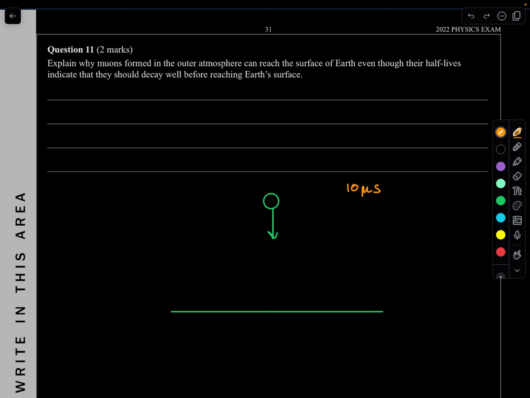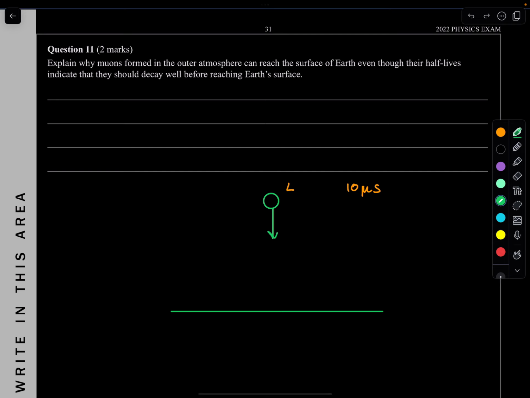So you have the muon, and in the muon's frame of reference, it's going to go through length contraction. What does that mean? You know how the floor is here? This is the actual distance, this is where the floor is. And so realistically, it should never reach it.